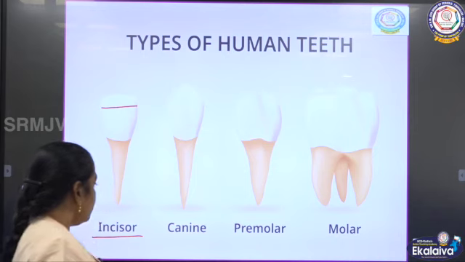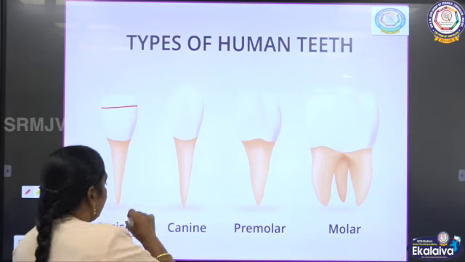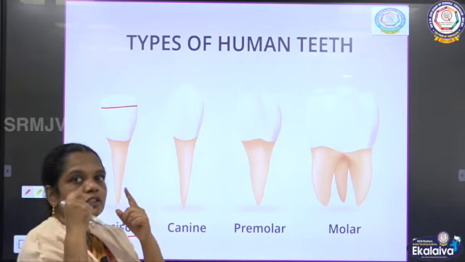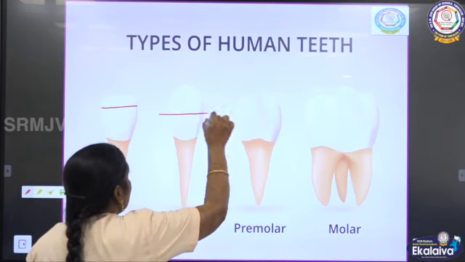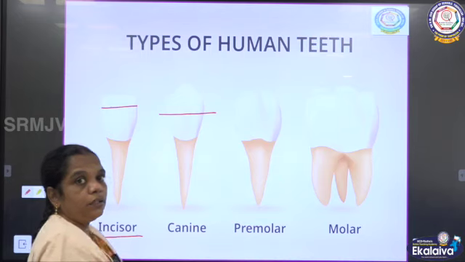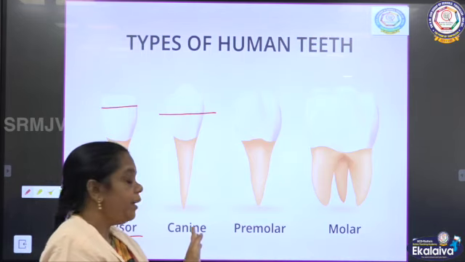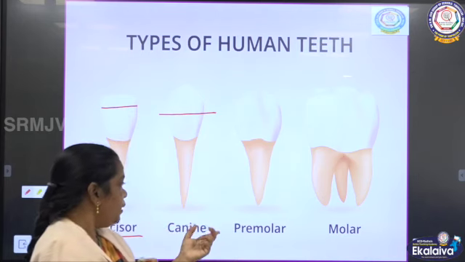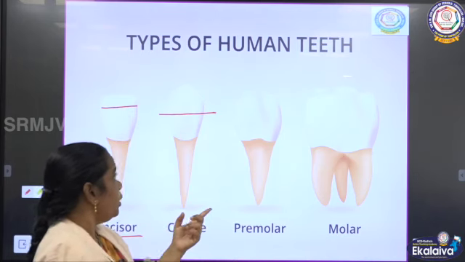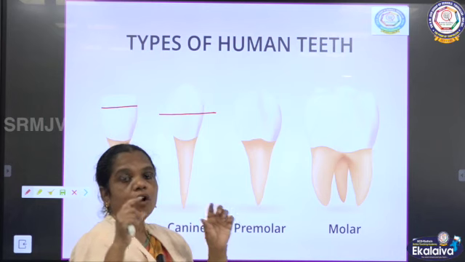And next to the incisor, the side teeth, the canine, is a sharp structure, and it is used to tear the food. Then the premolar and molar are flat and hard.